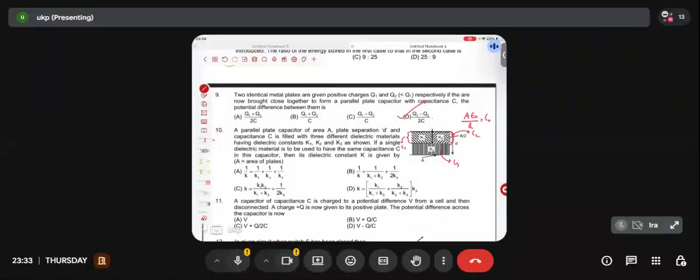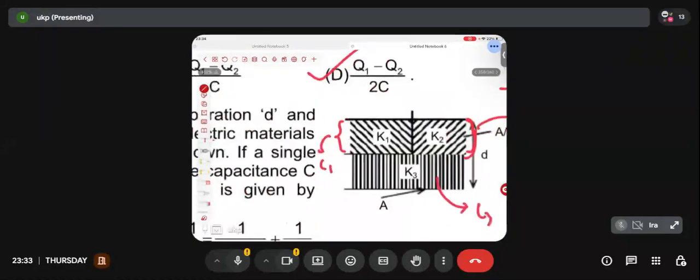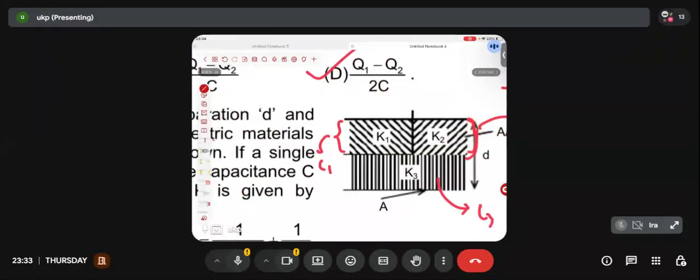Guys, is anyone of you thinking in this direction that C1 and C2 are connected in parallel? Anyone thinking C1 and C2 in parallel? Those of you who are thinking C1 and C2 in parallel, can you give any justification of this point? If C1 and C2 are in parallel, then whatever the potential at this point, the same has to be the potential at this point. But the dielectric constant is different. And how did you know? Is there any logic behind this assumption?